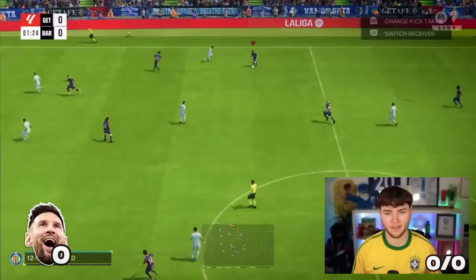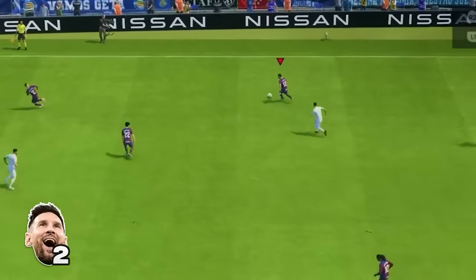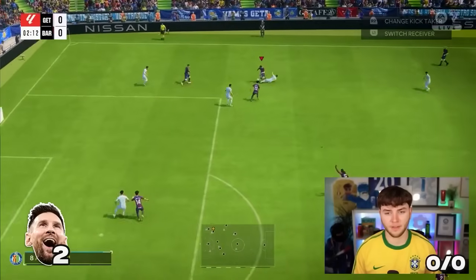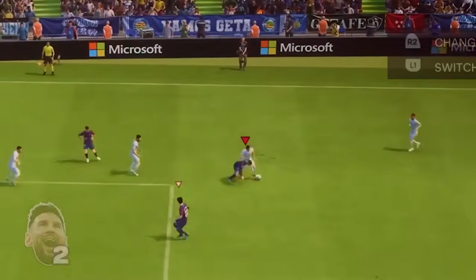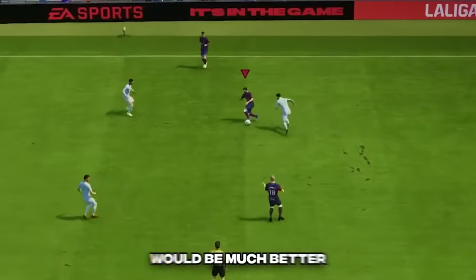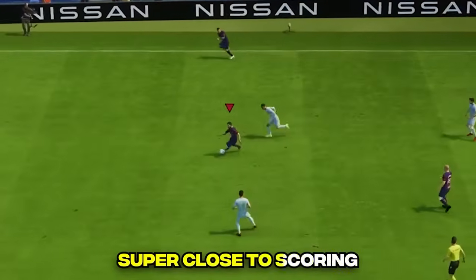It's about here. Gets past one. Gets past two. Comes in. Okay, I've been intercepted. That is attempt number one. And our second attempt would be much better, with Messi coming super close to scoring.